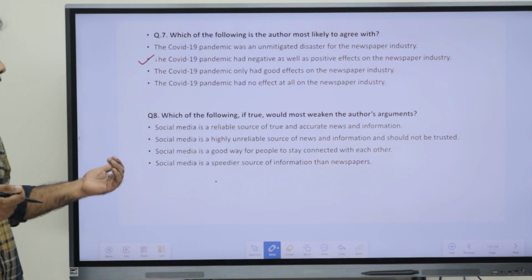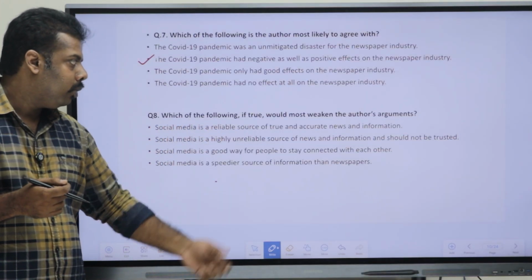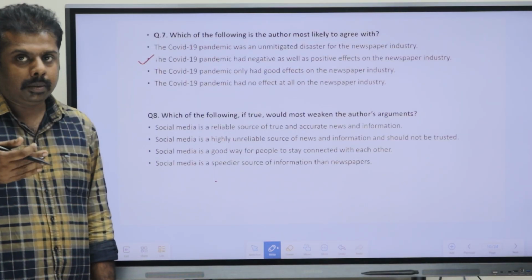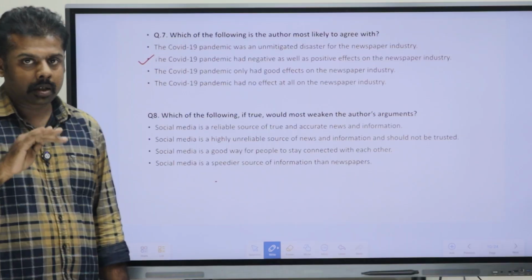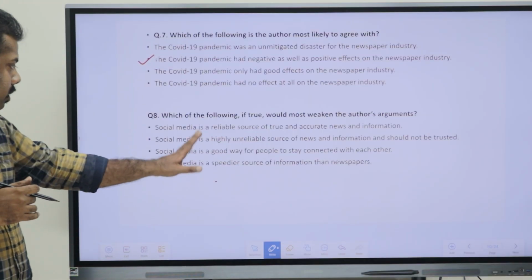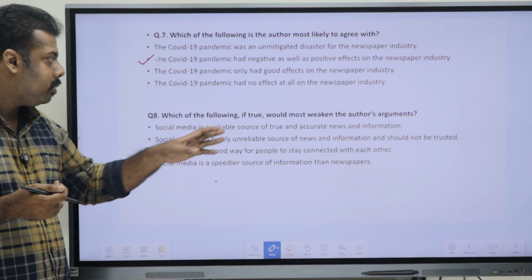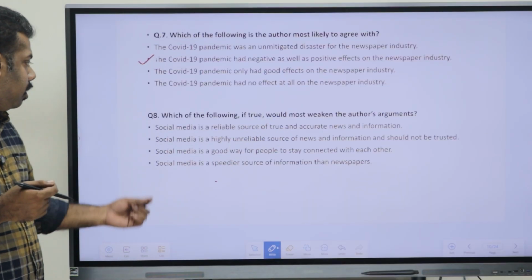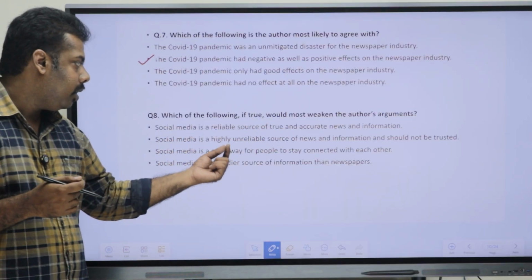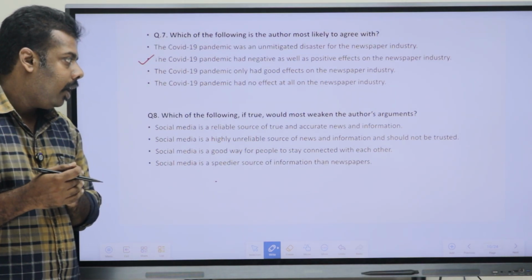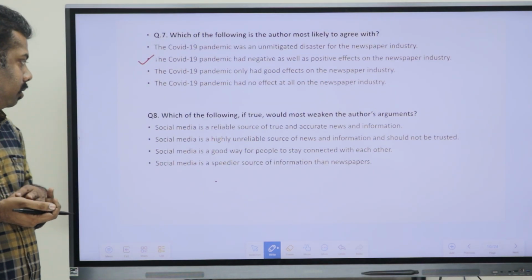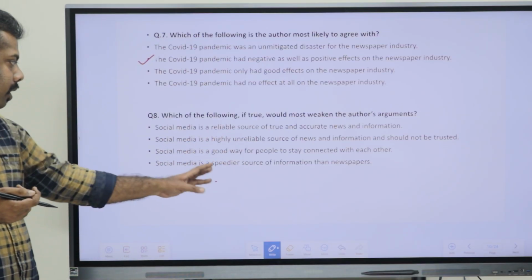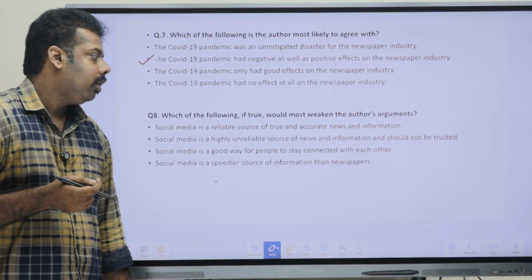Now moving on to this eighth question, which of the following, if true, would most weaken the author's arguments? Okay, so which will weaken it? That is being asked here. Now if you just read the options: social media is a reliable source of true and accurate news and information. Then, social media is a highly unreliable source of news and information and should not be trusted. Social media is a good way for people to stay connected. Social media is a sweeter source of information than newspapers.